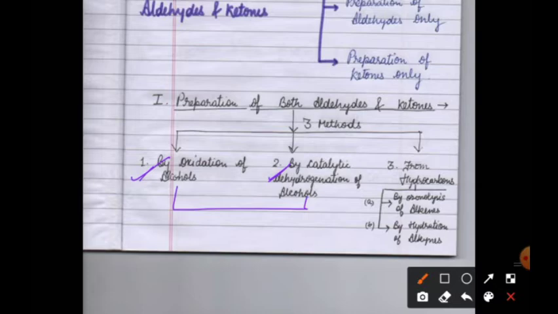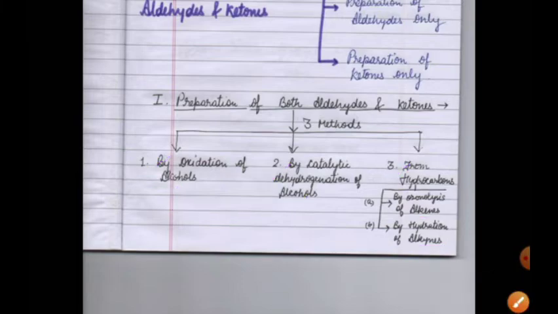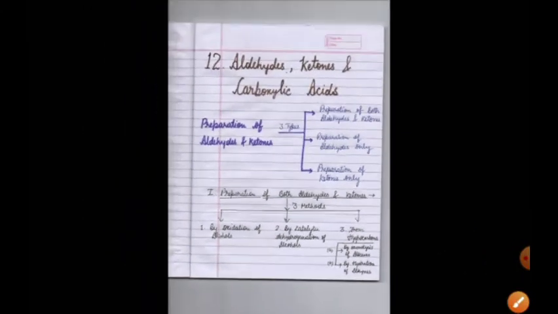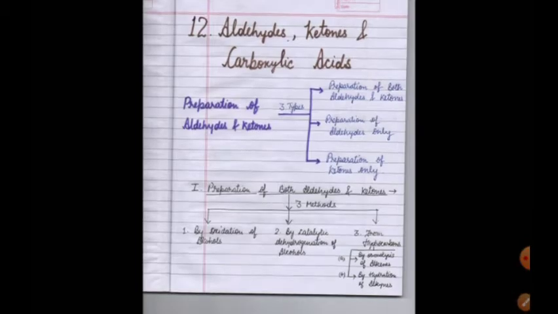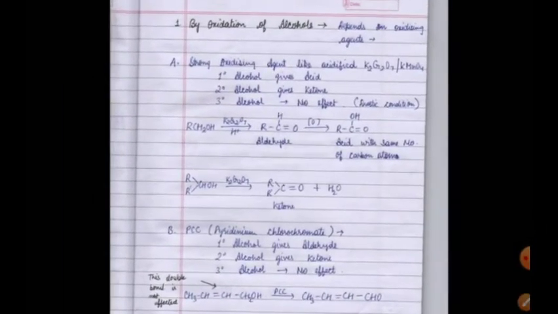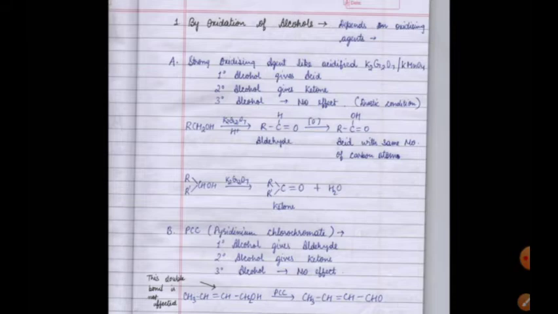And third is from hydrocarbons, by ozonolysis of alkenes and by hydration of alkynes. These two methods also we have studied in our 11th standard. Okay, so let us discuss these methods first.